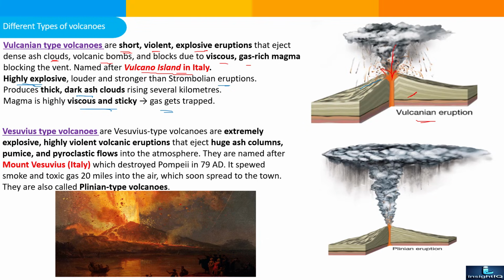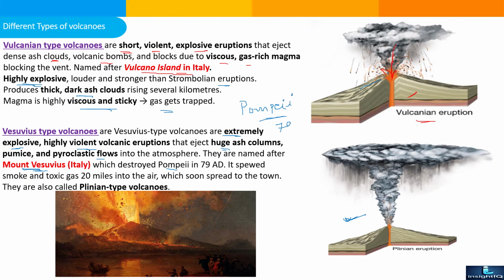Next is the Vesuvian type volcano. It is a highly dangerous volcano. Vesuvian type volcanoes are extremely explosive, highly violent volcanic eruptions that eject huge ash columns, pumice and pyroclastic flows into the atmosphere. They are named after Mount Vesuvius, Italy, which destroyed Pompeii. Pompeii is a city in Italy.